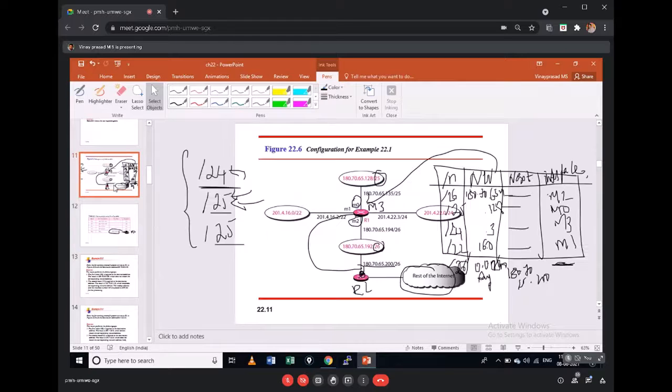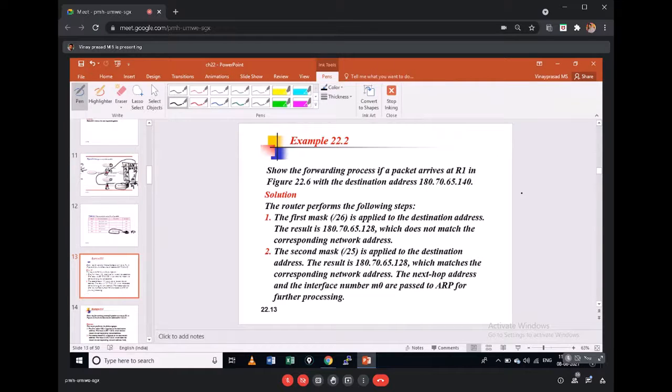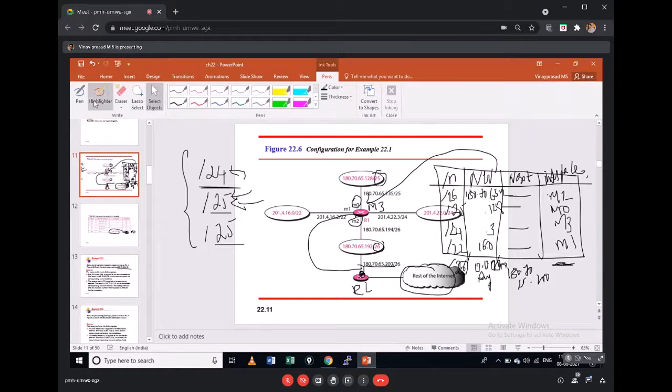So with this given network, they will ask you, if a packet comes with a destination address, explain how the forwarding process is going to happen. The destination address is 180.70.65.140. You just keep that in mind. So when you get this address, this router will take it, and first it